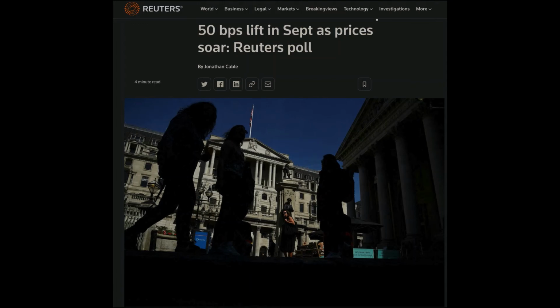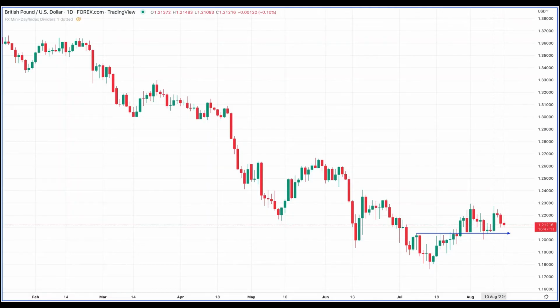Moving to the cable, pound dollar. Markets are looking for a rate hike here from the Bank of England meeting in November. Rate hike news would bring expectation of a rising cable. However, we're not seeing noticeable increase in positioning from market participants buying into this expected rate hike. On top of that, we are seeing conflicting signals from price.